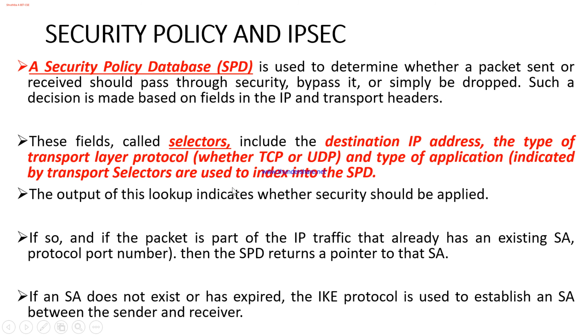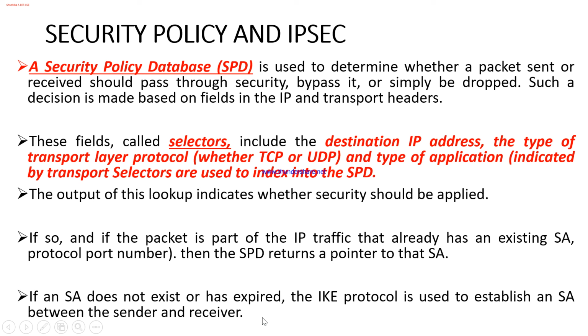And next, the type of transport layer protocol that this packet is relying on, and the type of application it is. So these transport selectors are used to index into the security policy database. This is how the security policy will actually support IPsec. So if an SA does not exist or it has expired, then the IKE protocol is used to establish a security association between the sender and receiver.